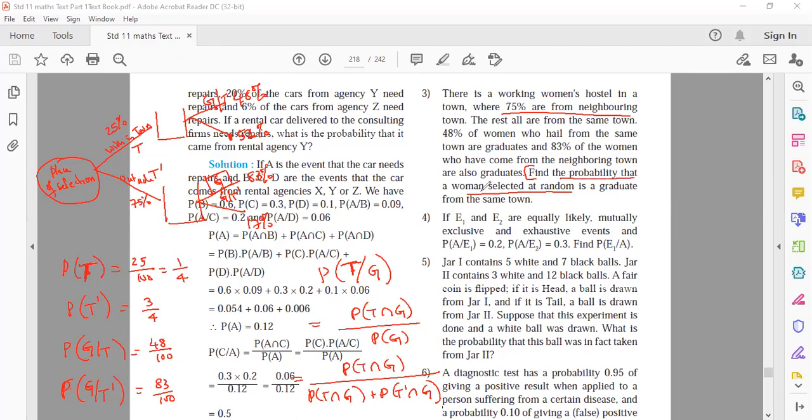Find the probability that the woman selected is from the same town given that she is a graduate. So it is known that she is a graduate. What is the probability that they belong to the same town? That means from Mira Road. So probability of T intersection G upon probability of G. What do you mean by probability of G? All possible ways of selecting a graduate. One possibility is belongs to the same town and a graduate, or belongs to outside the town and a graduate. So that's the denominator.